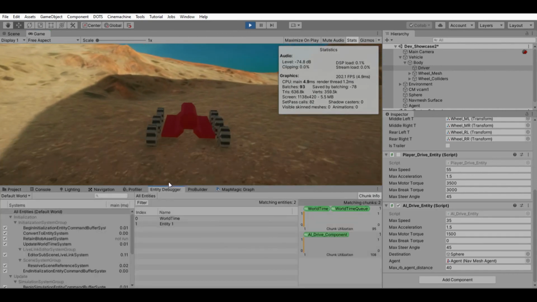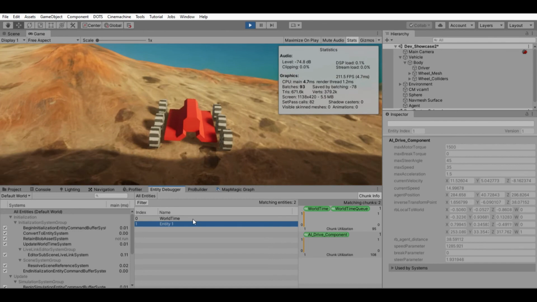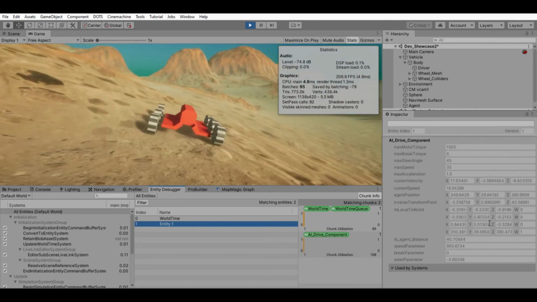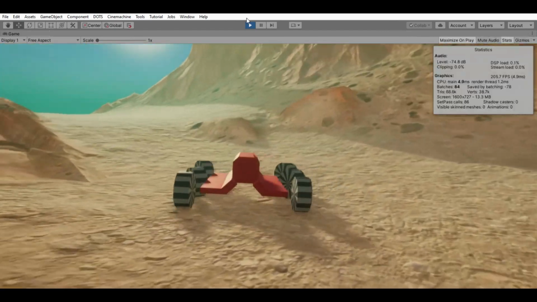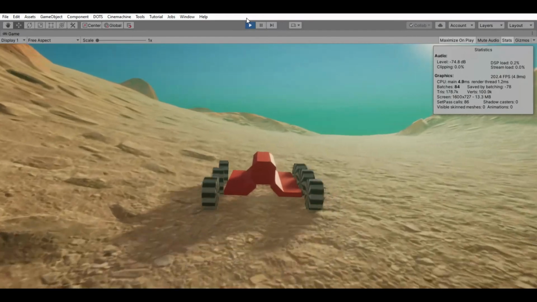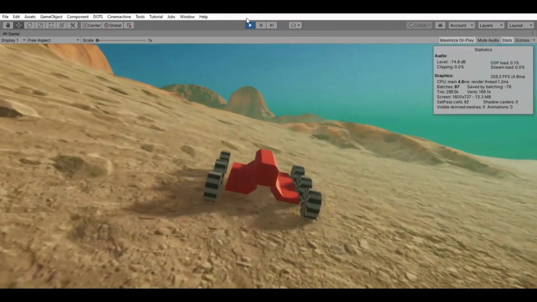Let's switch to entity debugger, and here is the entity which got created, and as you can see, all the parameters are getting calculated as expected. We can tweak a lot of things here, such as agent setting, wheel collider, and constraints which we have defined ourselves to get varied behavior.